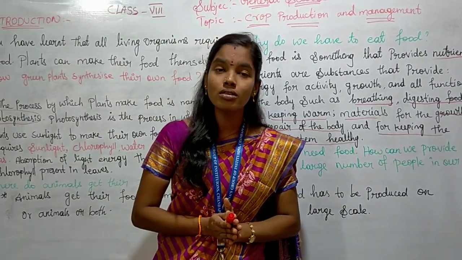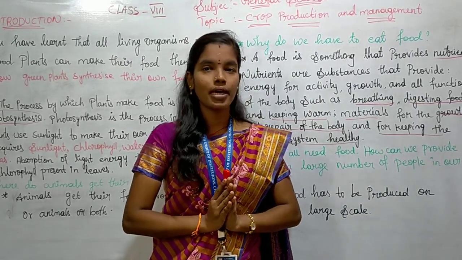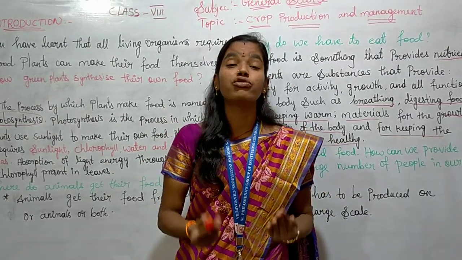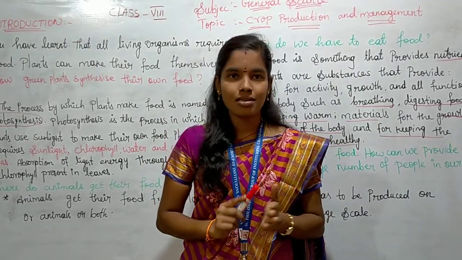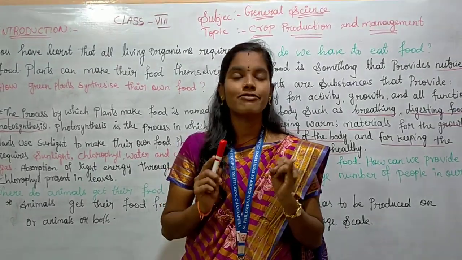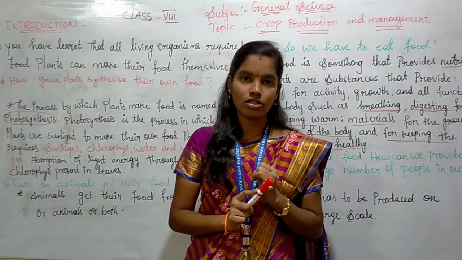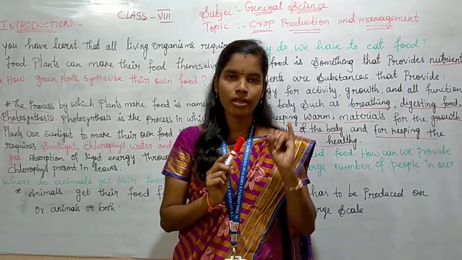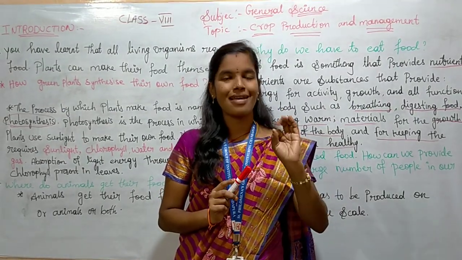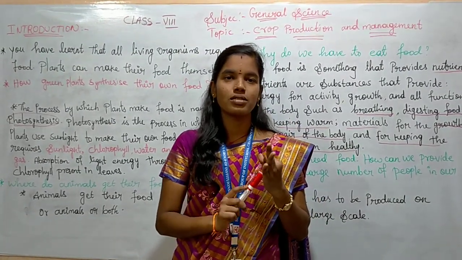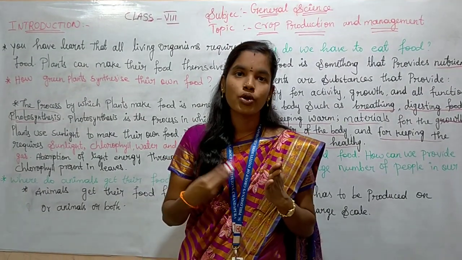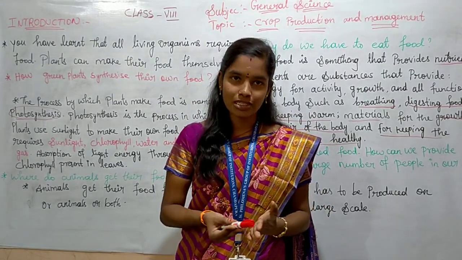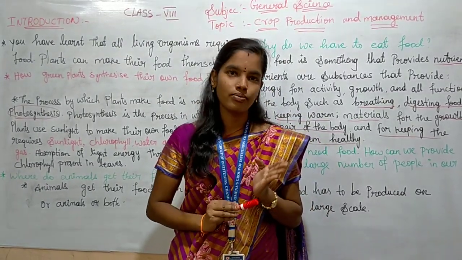To provide food for a large population, we have to follow three necessary things: regular production, proper management and distribution. These are the three things necessary to produce more crops and to provide food for the needs of a large population.